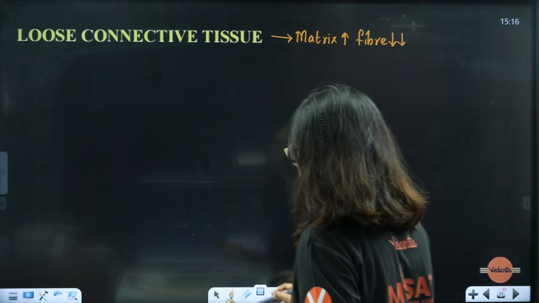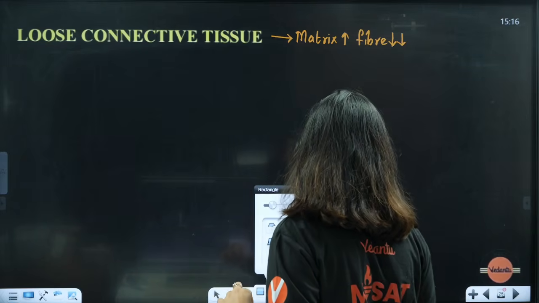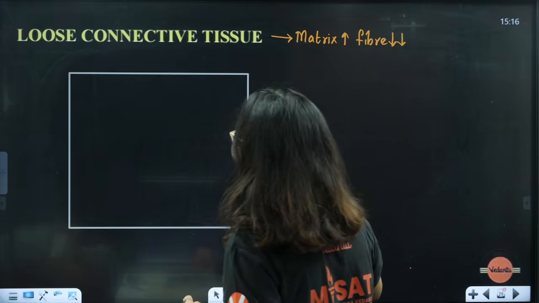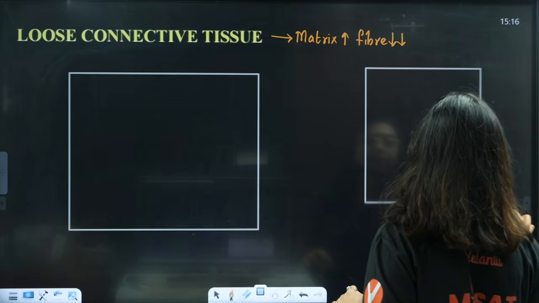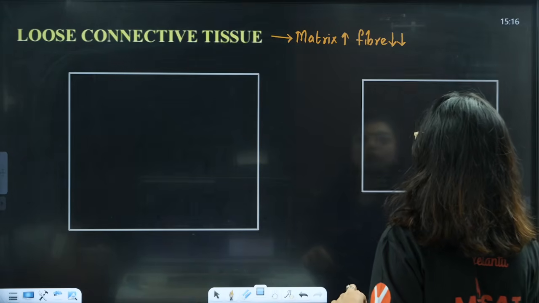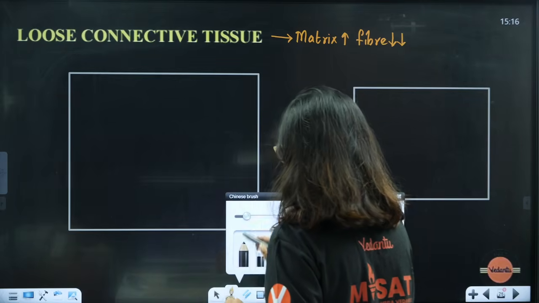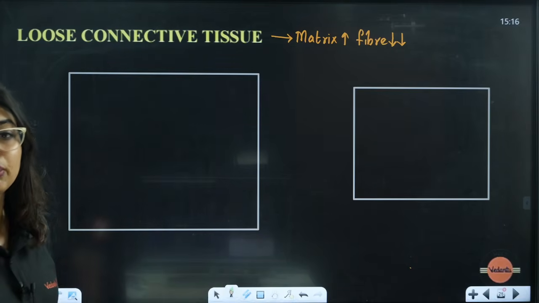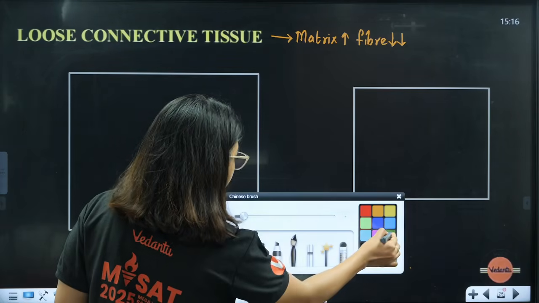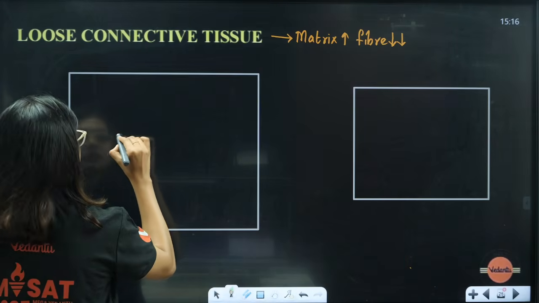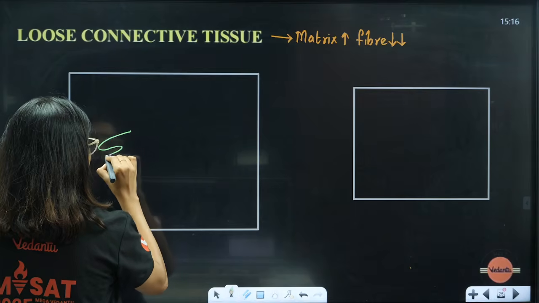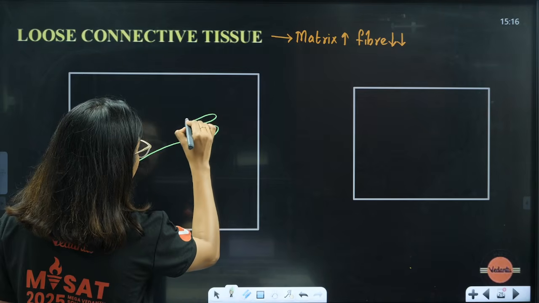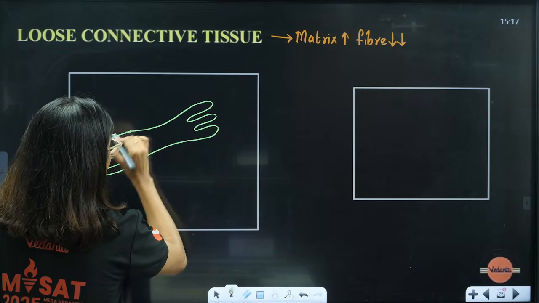So first one, the loose connective tissue, students. In the loose connective tissue, whatever components we saw now, all those components we are going to see here once again. Now when I say components, this will take some time to draw, so we'll have to draw it a little beautifully. So first one we have is the fibroblast cell. So this is the fibroblast cell.